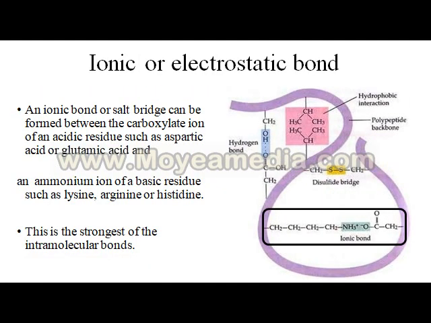Another bond is the ionic bond. Here it is shown in the black box, between lysine, arginine and histidine.